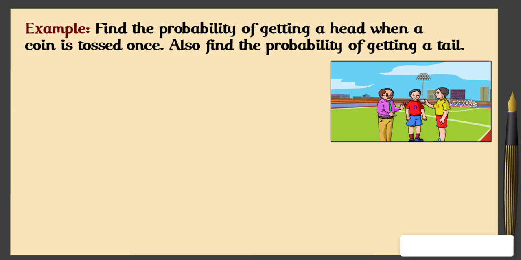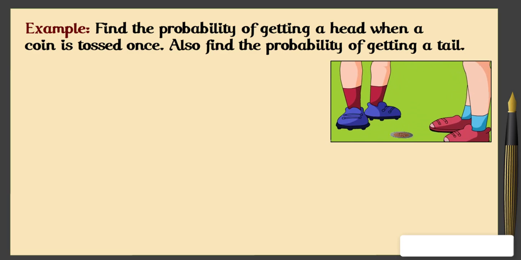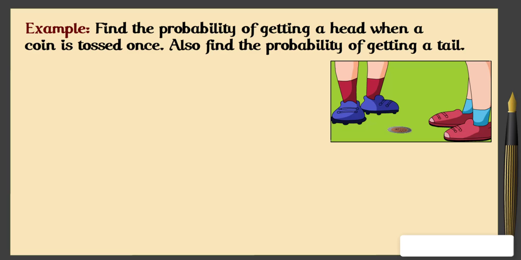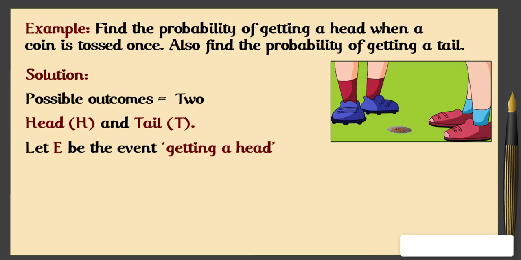Example: find the probability of getting a head when a coin is tossed once. Also, find the probability of getting a tail. Solution: in the experiment of tossing a coin once, the number of possible outcomes is 2, head H and tail T. Let E be the event getting a head. The number of outcomes favorable to E is 1.